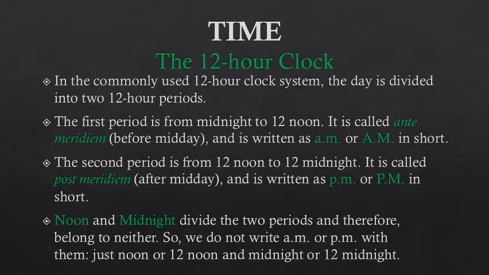Noon and midnight are the two times that divide the two periods, and therefore these two times, that is noon and midnight, belong to neither AM nor PM. So we do not write AM or PM with them. When it is noon, we say just noon or 12 noon, and when it is midnight, we say midnight or 12 midnight. I hope you have understood what we mean by 12-hour clock and how we write the time in 12-hour clock.